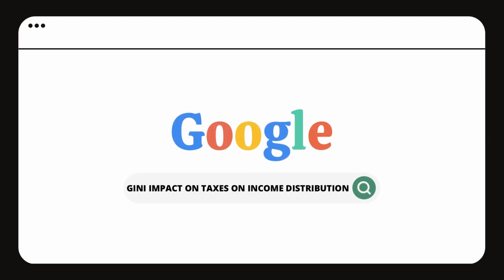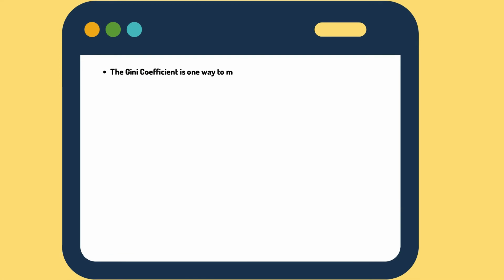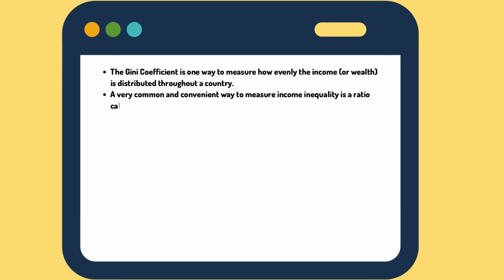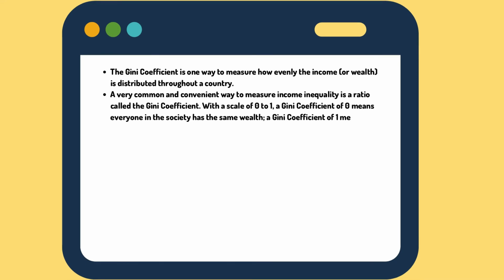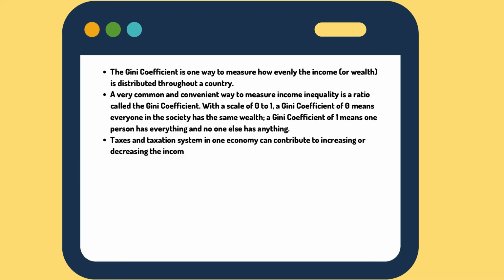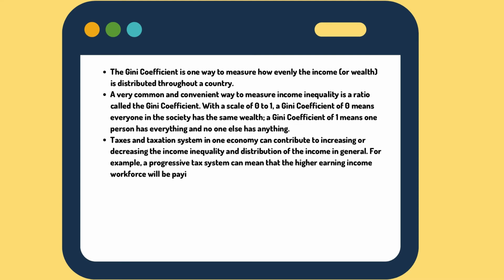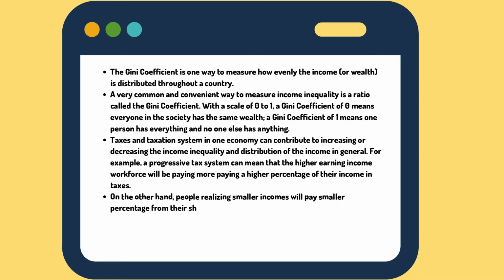The Gini impact on taxes on income distribution. The Gini coefficient is one way to measure how evenly the income or wealth is distributed throughout a country. A very common and convenient way to measure income inequality is a ratio called the Gini coefficient. With a scale of 0 to 1, a Gini coefficient of 0 means everyone in the society has the same wealth. A Gini coefficient of 1 means one person has everything and no one else has anything.